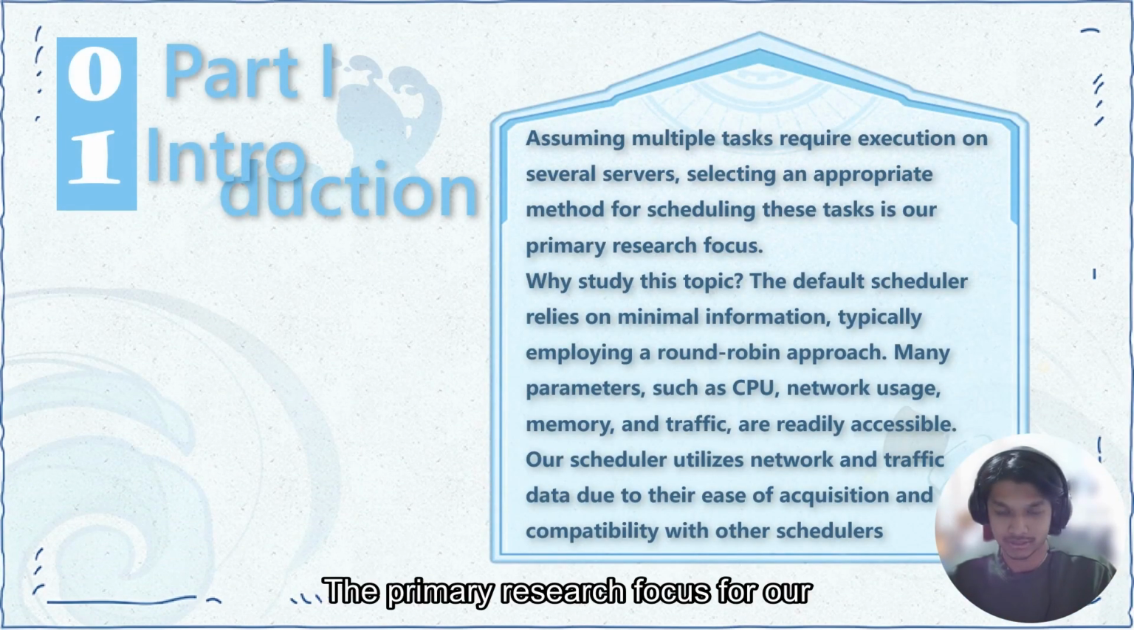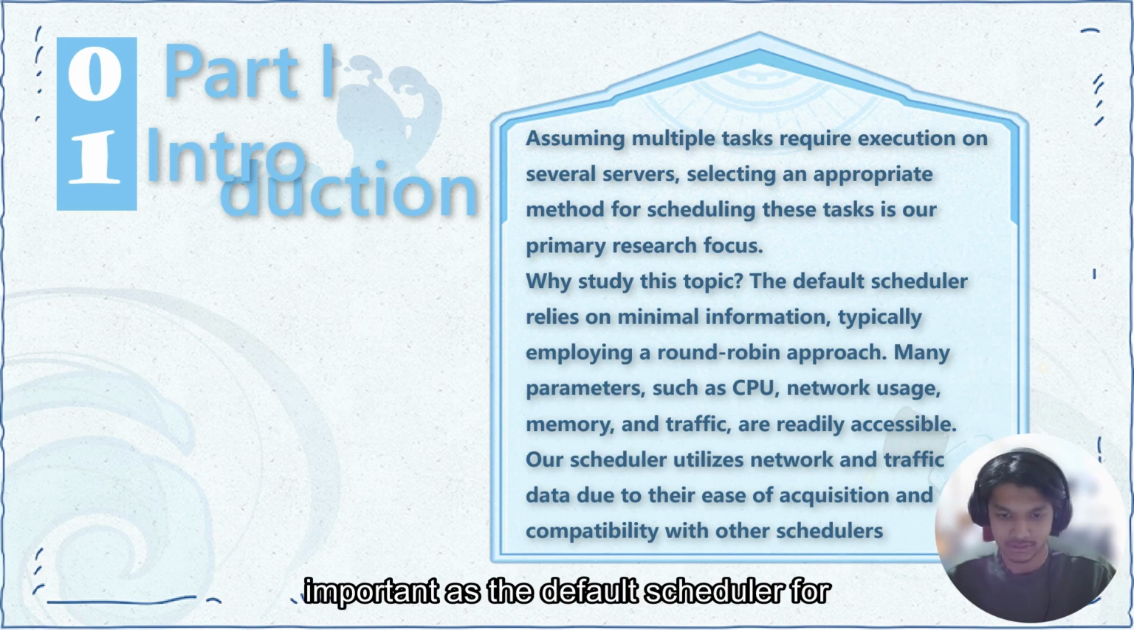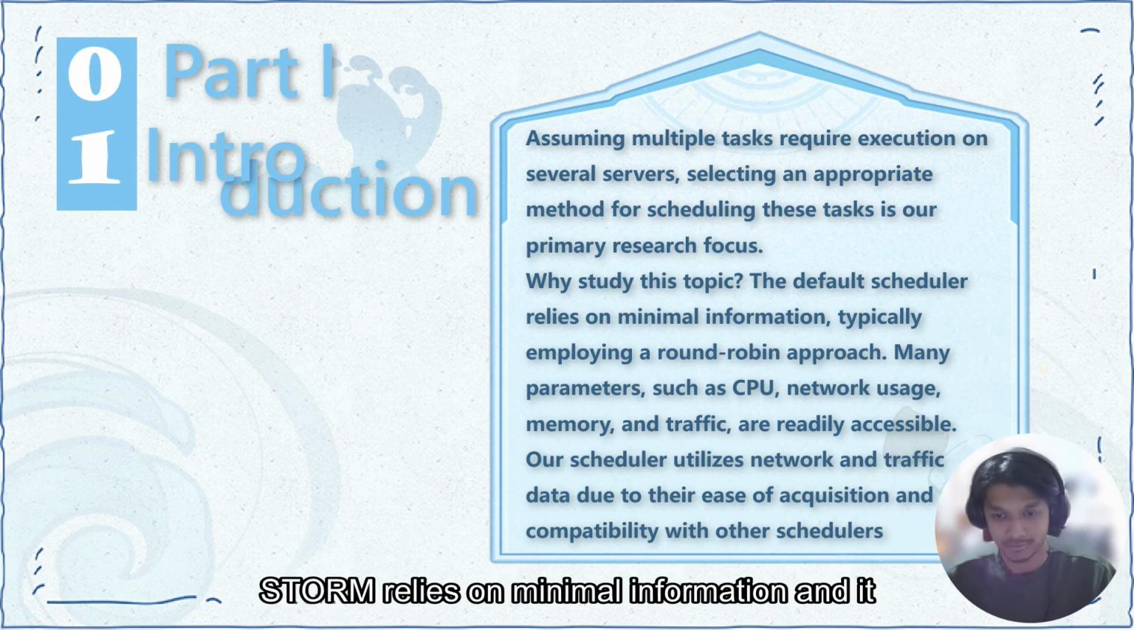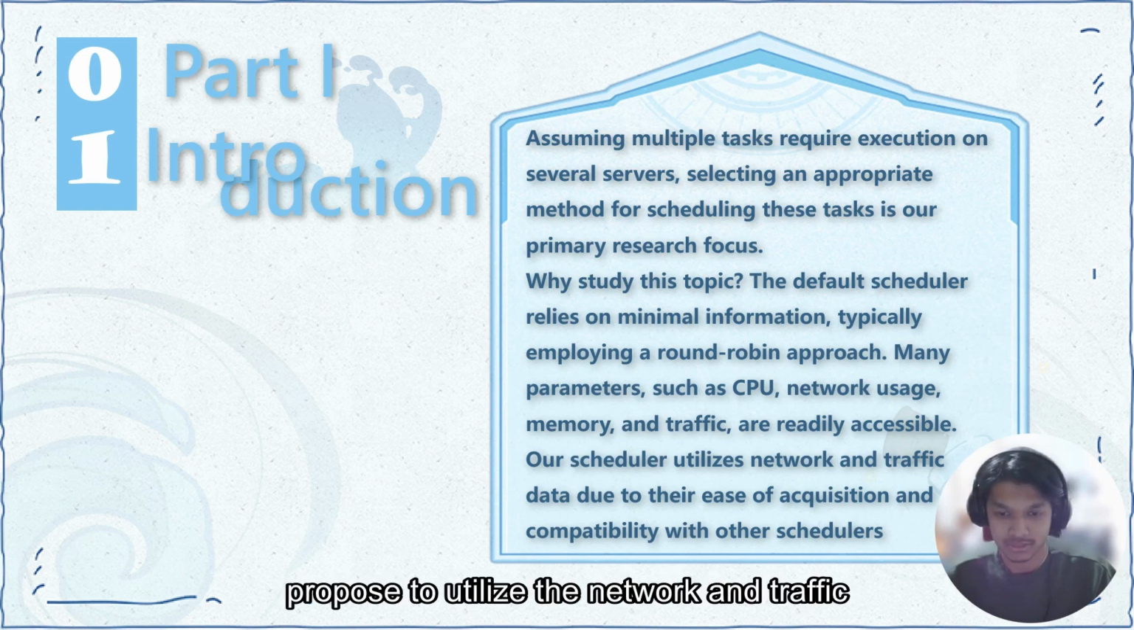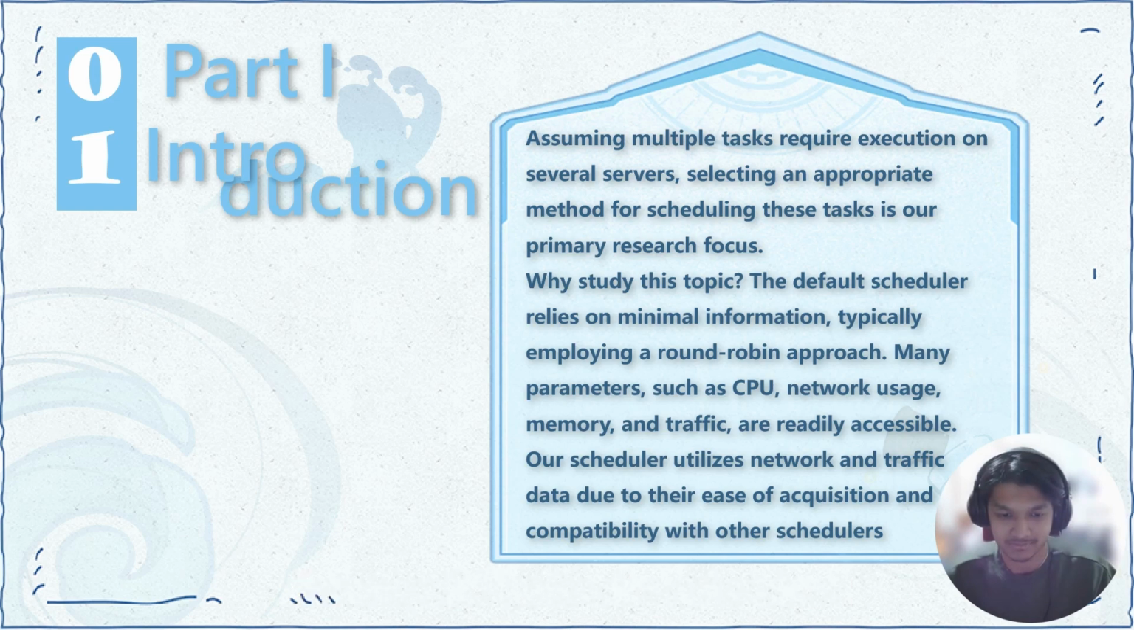The primary focus of our research is this: assuming multiple tasks require execution on several servers, we want to select an appropriate method for scheduling these tasks. Our research is important as the default scheduler for Storm relies on minimal information, and it typically employs a round-robin approach. However, many parameters such as CPU, network usage, memory, and traffic are already readily accessible. Therefore, we propose to utilize the network and traffic data due to their ease of acquisition and their compatibility with other schedulers.